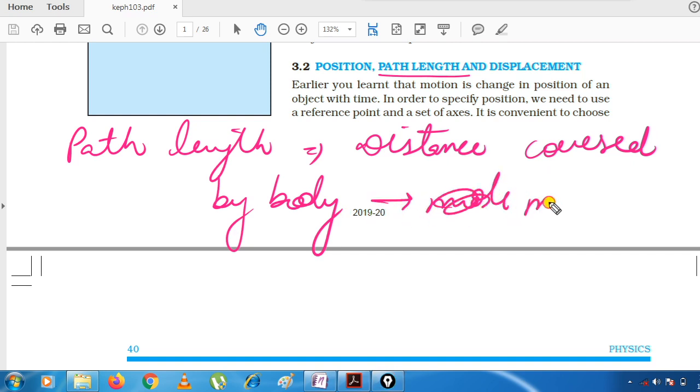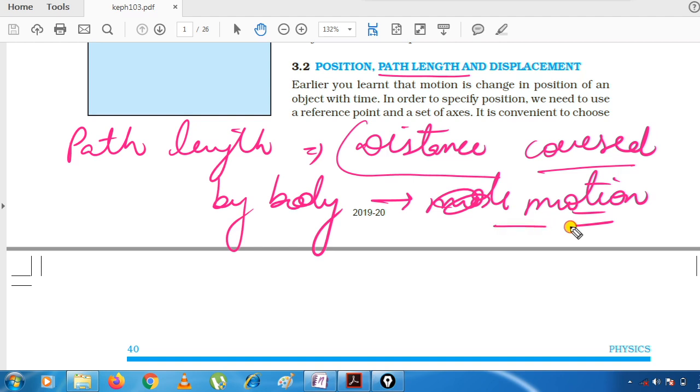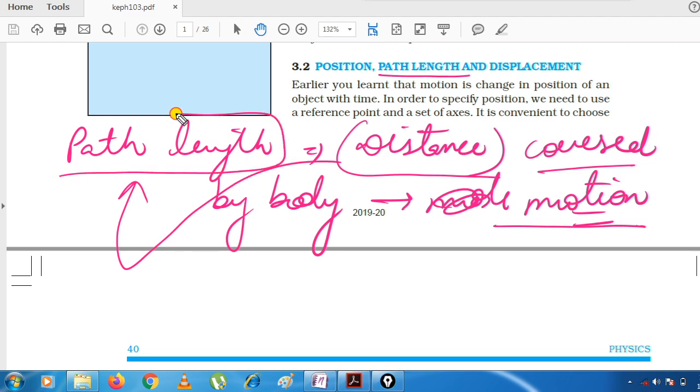If suppose there is a body and that body is performing any motion, then whatever distance it will travel during that motion, that distance will be called path length. So what is path length exactly? Path length is nothing but the distance covered by the body during its motion.